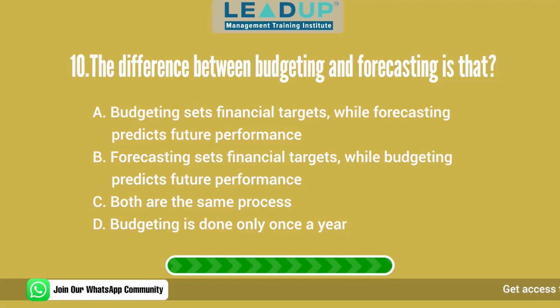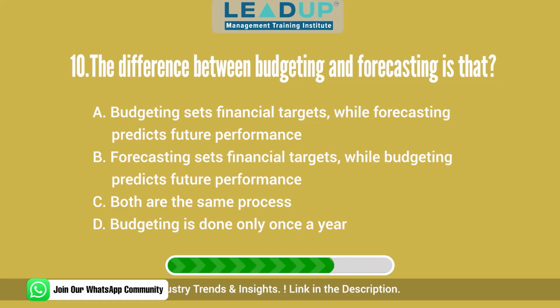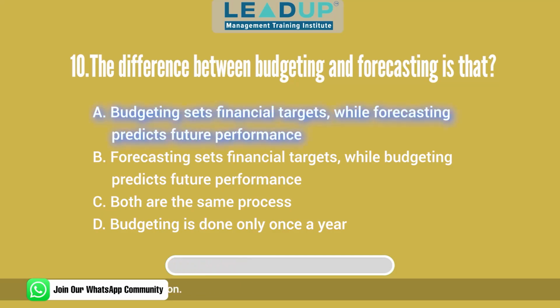Question 10. The difference between budgeting and forecasting is that A. Budgeting sets financial targets, while forecasting predicts future performance. B. Forecasting sets financial targets, while budgeting predicts future performance. C. Both are the same process. And D. Budgeting is done only once a year. Answer: Budgeting sets financial targets, while forecasting predicts future performance.